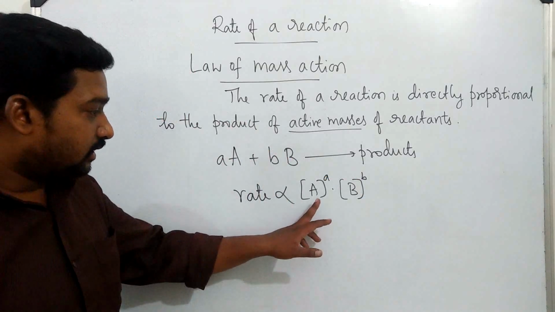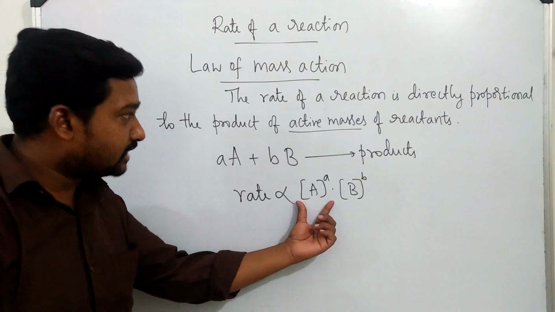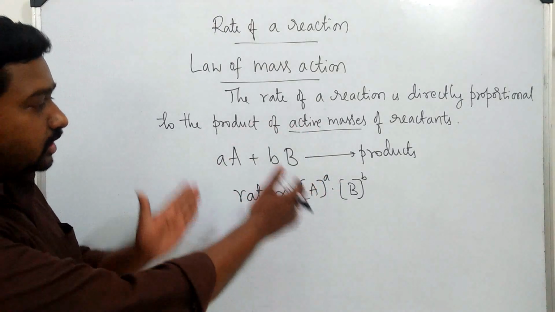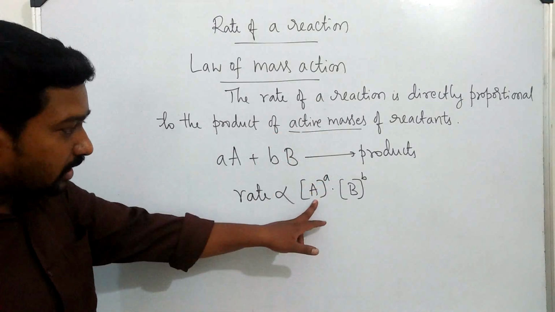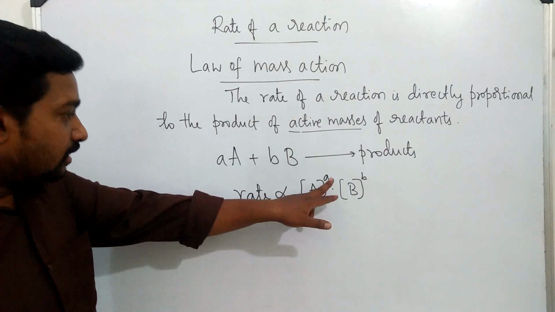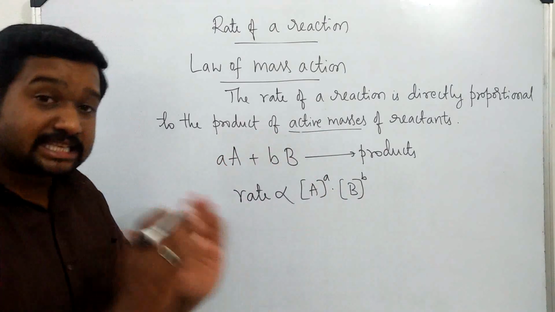So, the concentration term here is nothing but the active mass. Whenever we are writing the rate expression using a balanced equation, we must remember that concentration has to be raised to a power same as its coefficient. So, this is a rate expression.